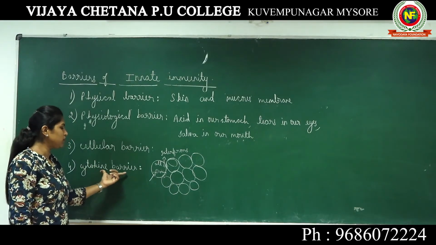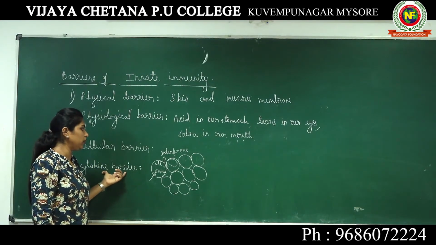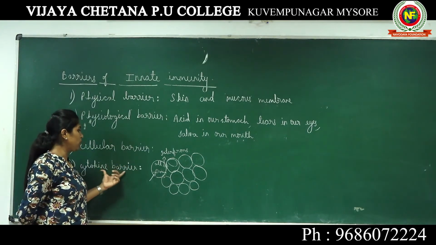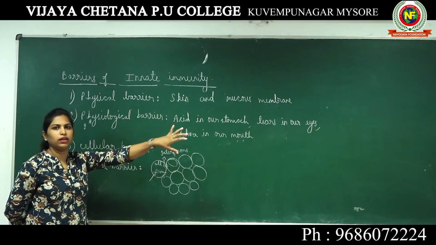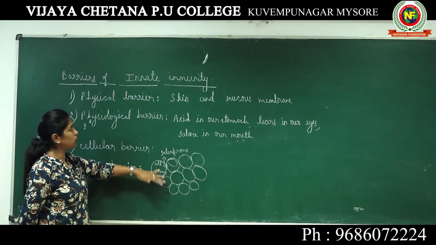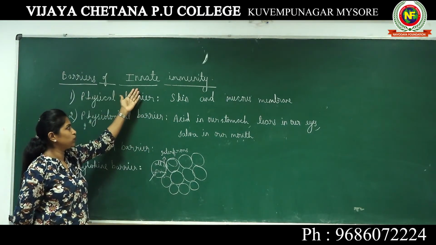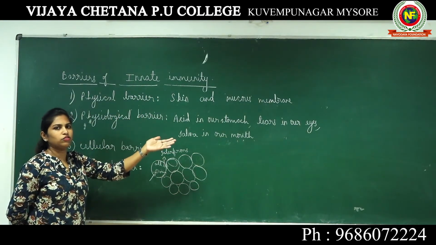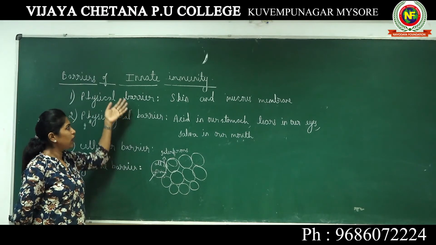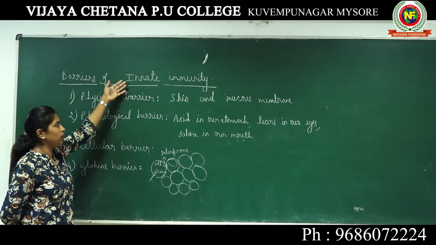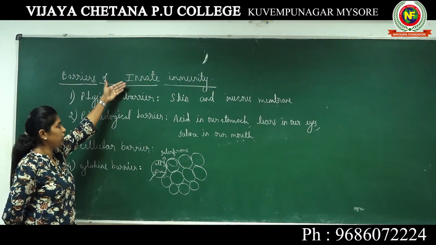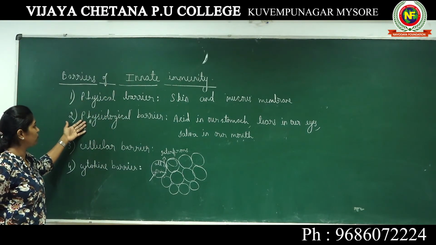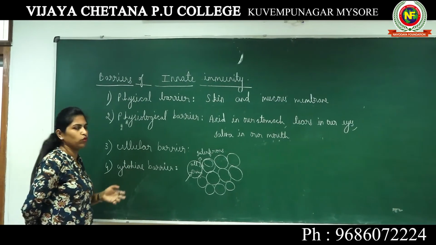Even this barrier was present in our body at the time of our birth, so they can be called barriers of innate immunity. A very important question: first you should know what innate immunity is. It is a non-specific type of defense which is present at the time of our birth. To get innate immunity, we have four barriers in our body. First is physical, next is physiological, then cellular, then cytokine barriers.